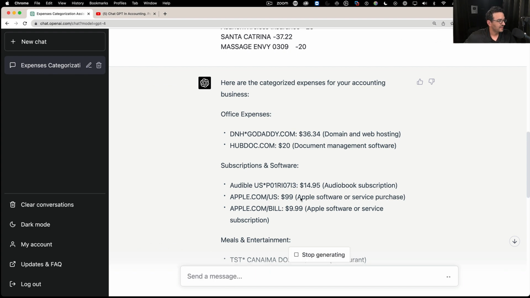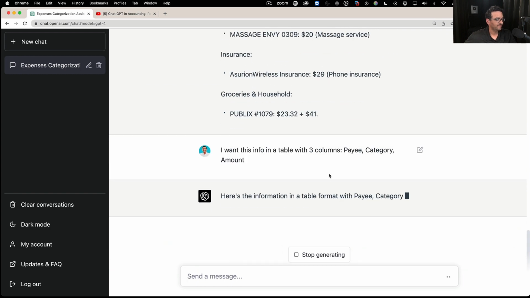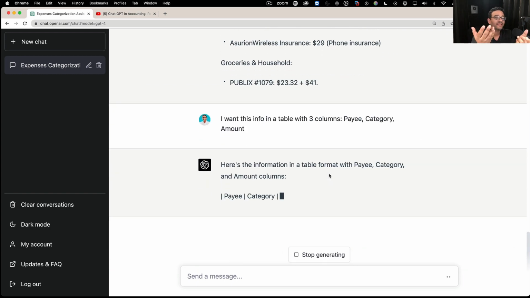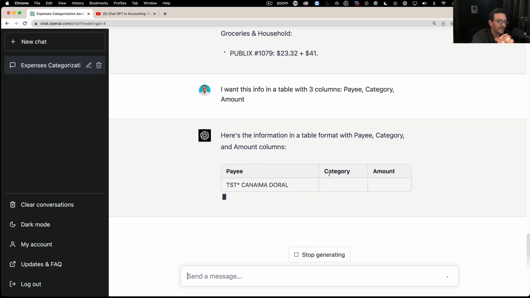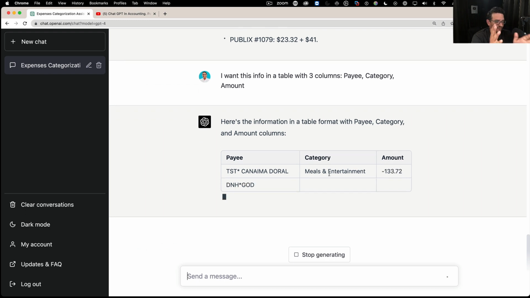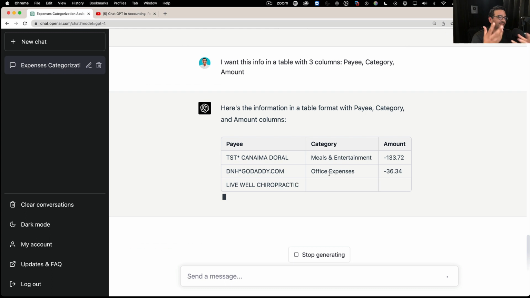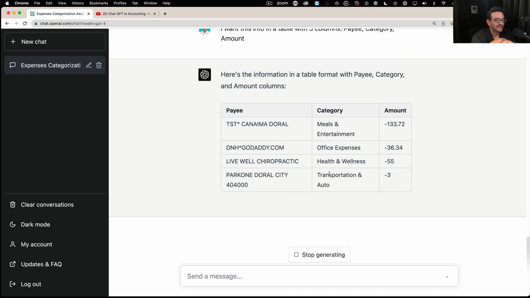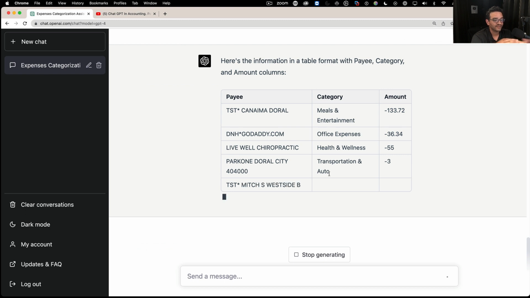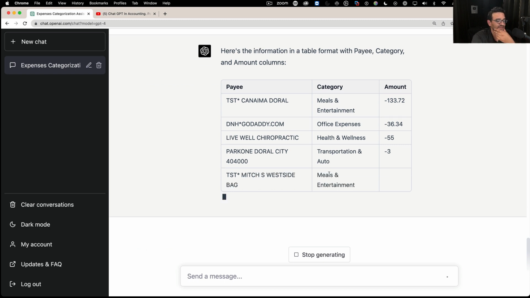So what happens is now it's gonna give me the information in a different format. So that's what prompt engineering means. It means that when you know how to ask for the information, you're gonna get better information. Period. The same information is basically being processed, but it's being presented or analyzed in a different way based on how you ask for it.